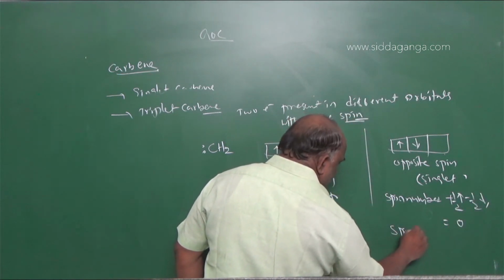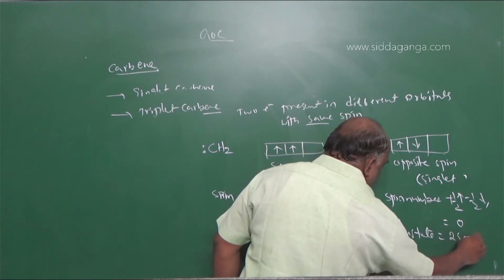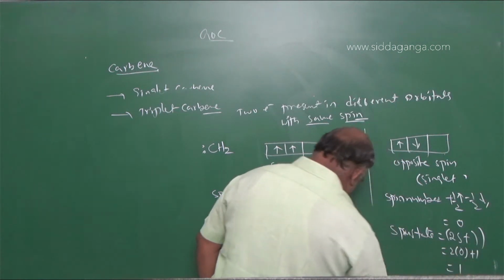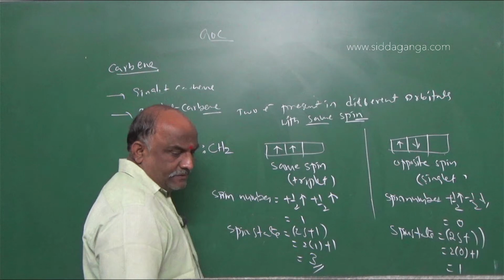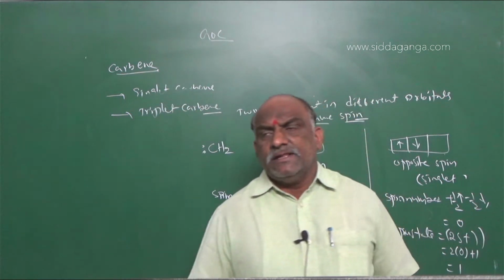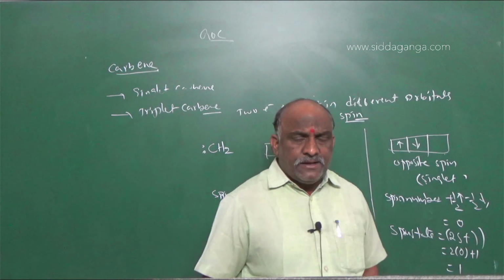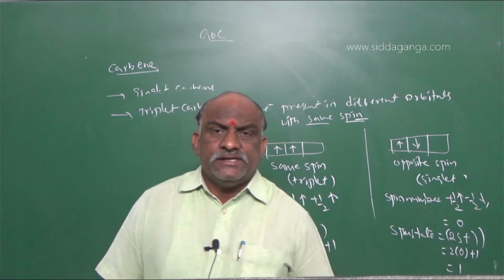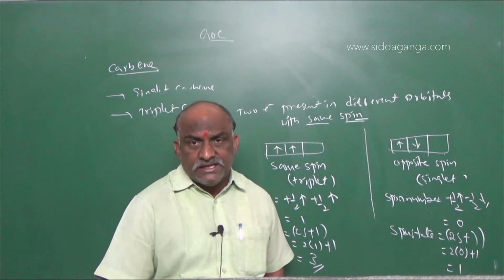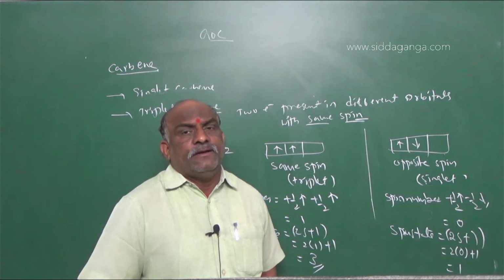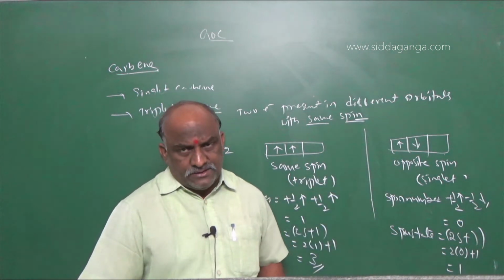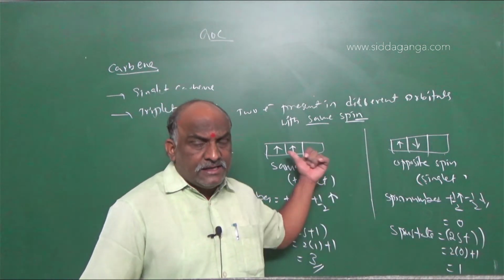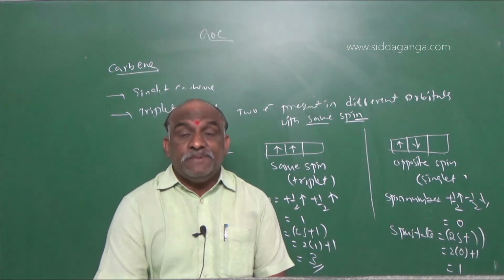So the spin state is 2s plus 1, which is 2 into 0 plus 1, equal to 1. This is the difference, my dear students. Make a note of this. Two electrons with the same spin is triplet. Two electrons in different orbitals with opposite spin is singlet. For singlet, spin state is 1, for triplet, spin state is 3, and singlet carbon is sp2 carbon, and triplet carbon is sp carbon.